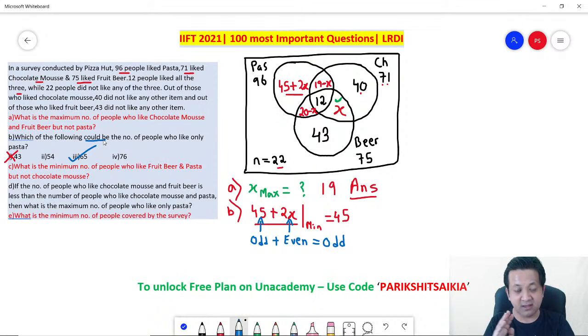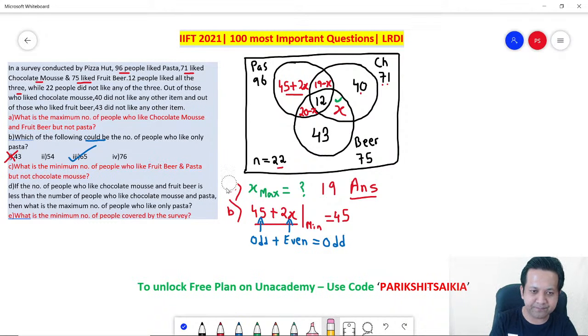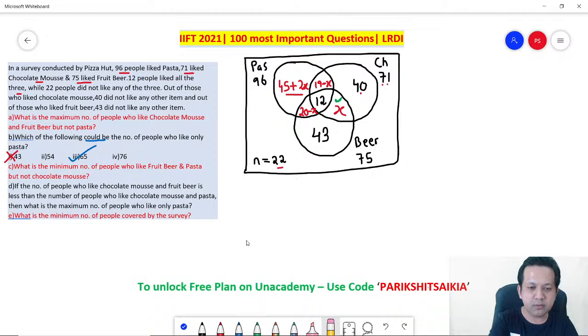You'll get an odd answer. Even is not possible. Any number less than 45 is also not possible. Correct? So I hope you got the first two. Right? Let's go to the third one. Number C.